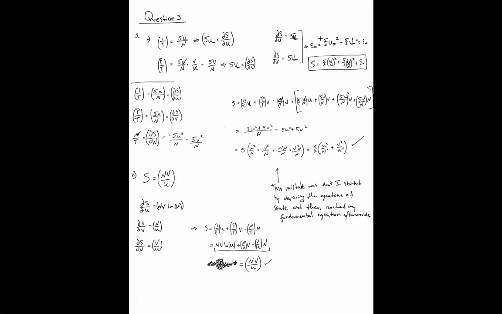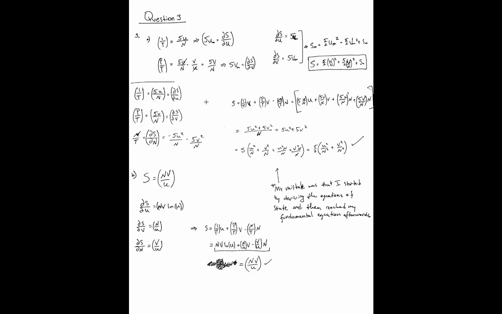Then this little 2 pops down right here, and then you get 10 over 2 u molar, and everything else goes away, which is 5 u molar, which is exactly what this is, which is actually a really cool thing. So you get that, and then you can convert back from m, or excuse me, back to S by adding in that factor of 1 over n again. So then you get that as your final thing.